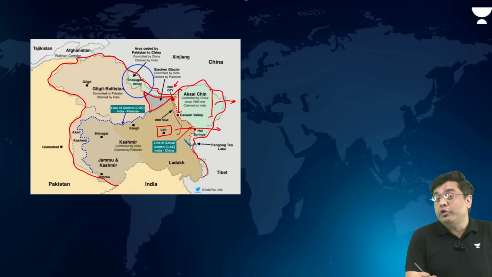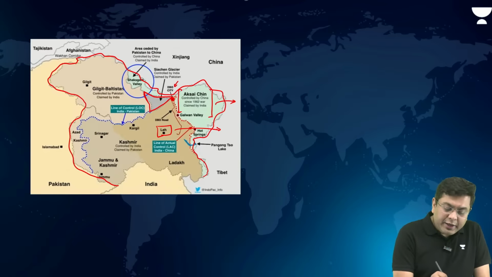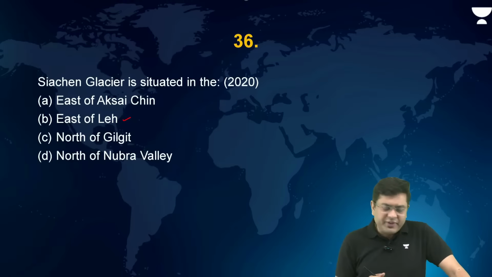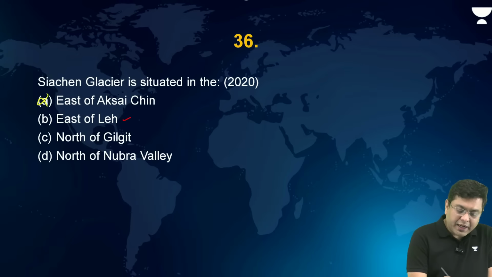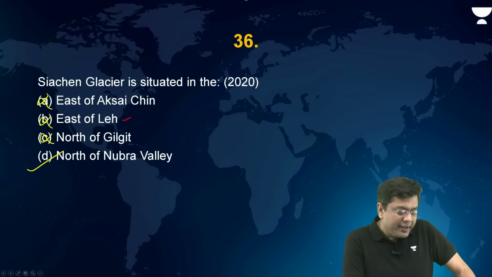Then to the north of Siachen, you have the Shaksgam Valley. Here you have Gilgit. To the north of Gilgit is Siachen present? No. So these three statements automatically become incorrect. North of the Nubra Valley is where you will find the Siachen Glacier.